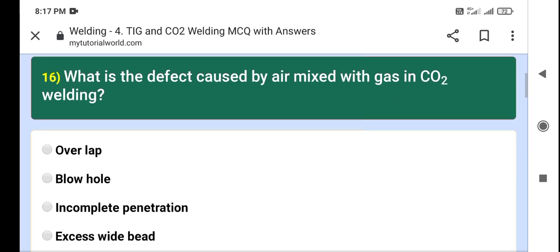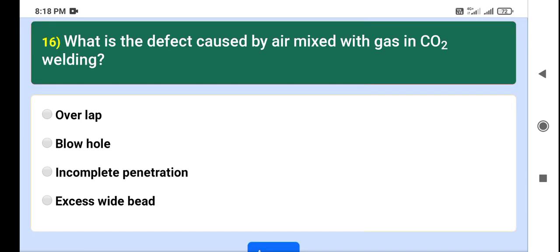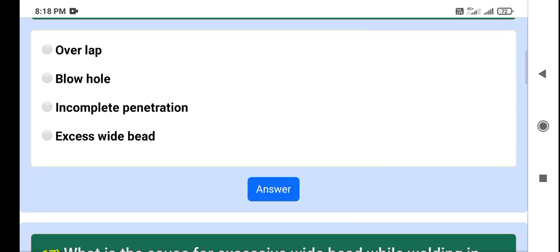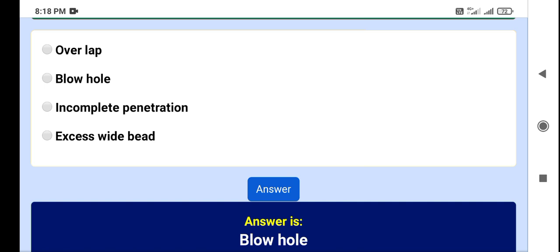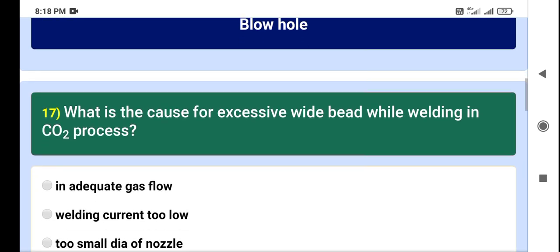Question number 16. What is the defect caused by air mixed with gas in CO2 welding? Overlap, blowhole, incomplete penetration, excess wide bead. My answer is blowhole. Yes, the right answer is blowhole. Question number 17.